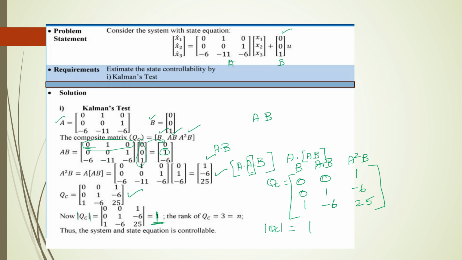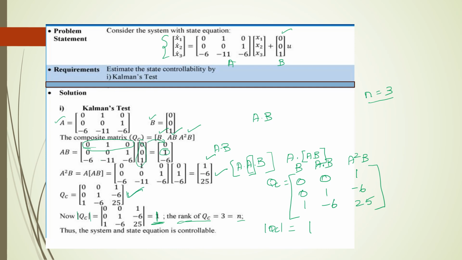Before concluding this, we need to find the rank of Qc. The rank of Qc should be equal to the number of state variables. We already know that n is equal to 3 from the question, that is, we have 3 state variables here.